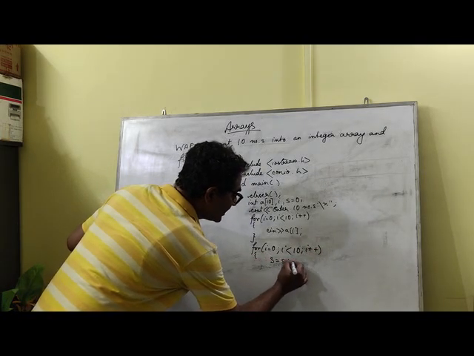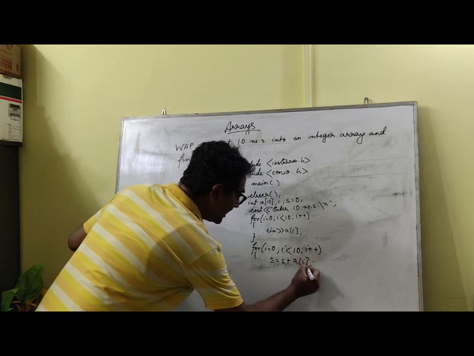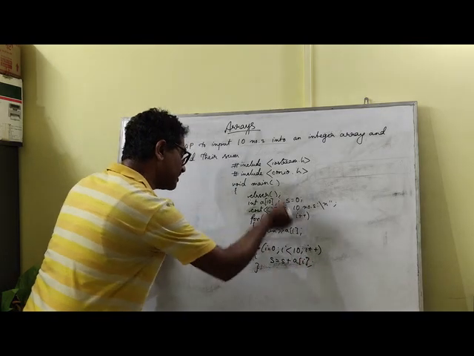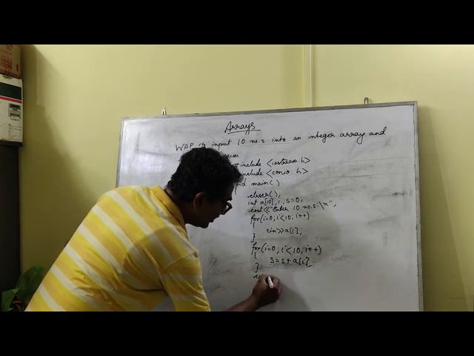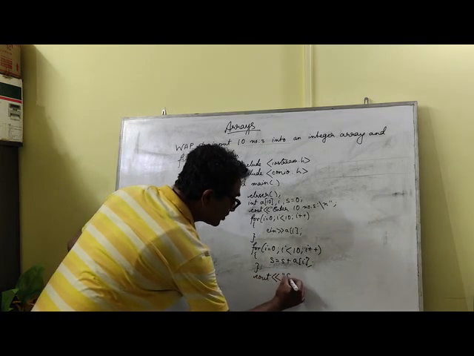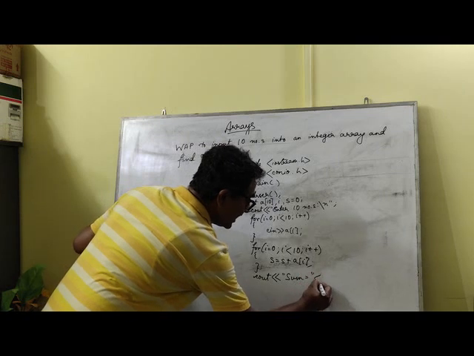And here I write that s equal to s plus A of i. I don't need to do the input once again because the input is already done and it gets stored inside the memory. So here we are going to display the sum. So sum equal to s.